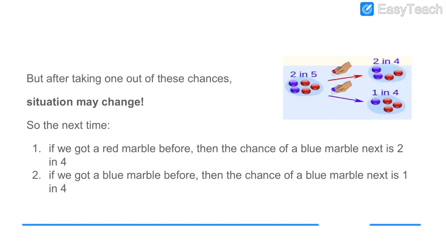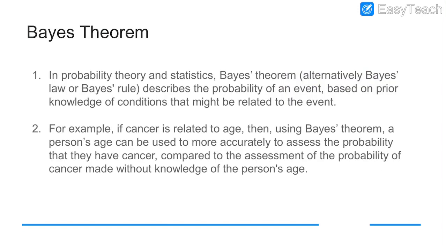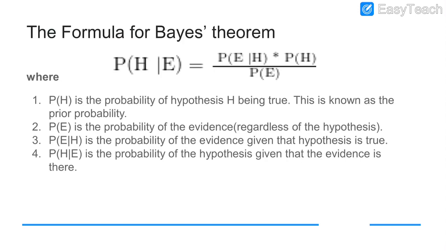But after taking one, how many blue marbles are left over? Only one marble. So what is the probability of getting a blue marble? That is again 1 by 4. Like this we find the probabilities. And here the concept of Bayes theorem is involved. Using the Bayes theorem, we develop the classifier to predict the class label of objects whose class labels are unknown.